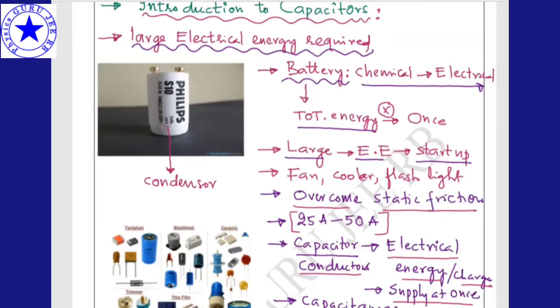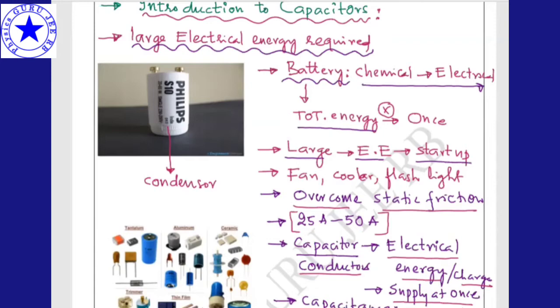If your tube light is not on and you want to start it, what you'll do is try to adjust that condenser so that it will start. That means when it is on, it suddenly gives energy to the tube light, a large amount of energy at once, so that it will be started. So this is also a capacitor, right? It is a capacitor which we call a condenser, right?